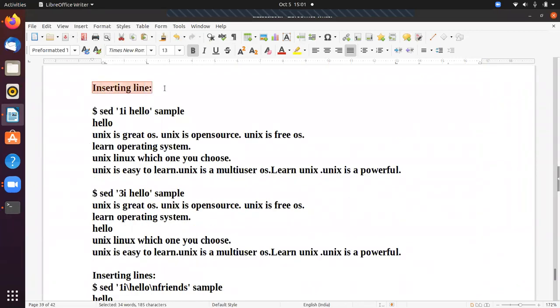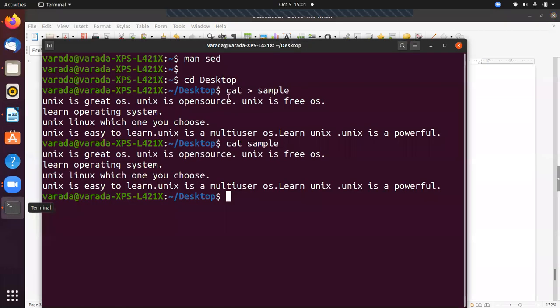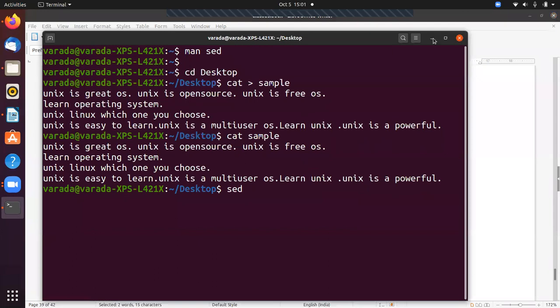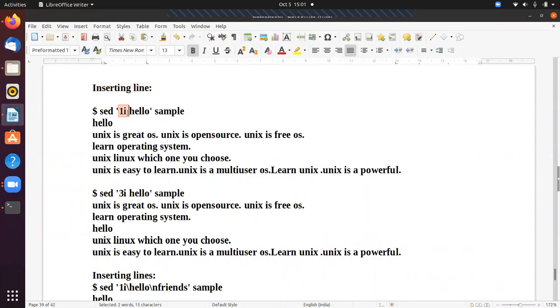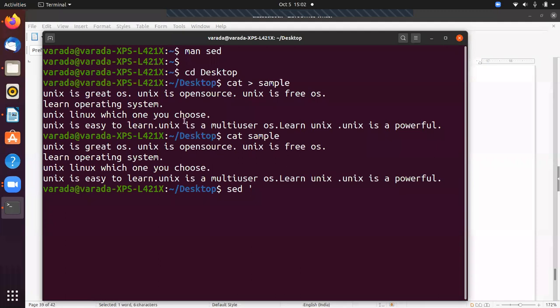Inserting line. If you want to insert a line in the file sample, how? What is the command we are going to use? sed. After that, you are going to give the content. 1i means I want to insert some text in the first line. After that, you are going to give the file name. So sed space single quotation, I'm going to give 1i.